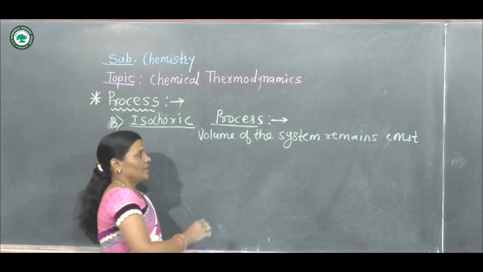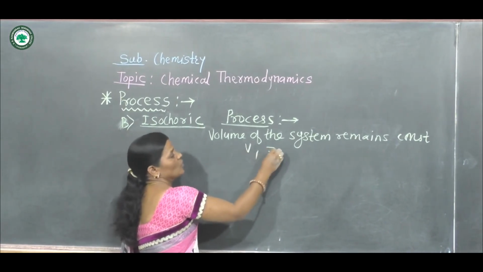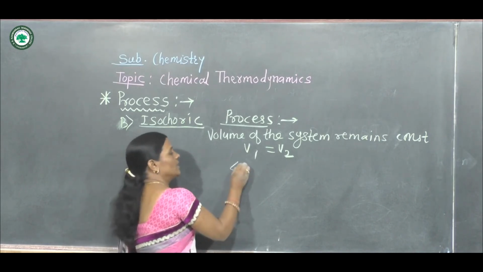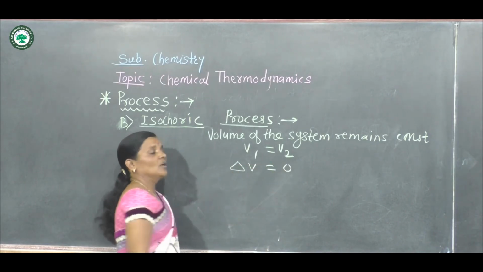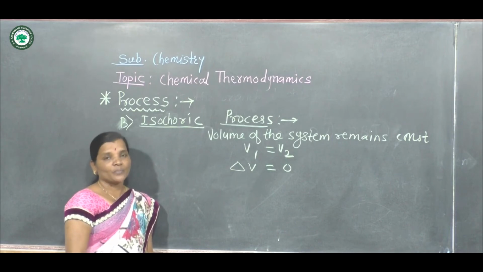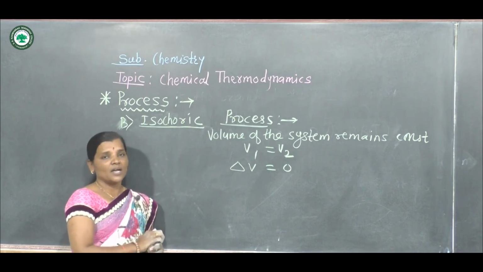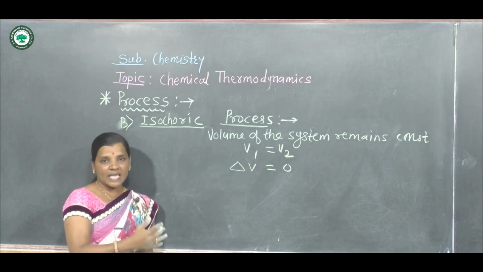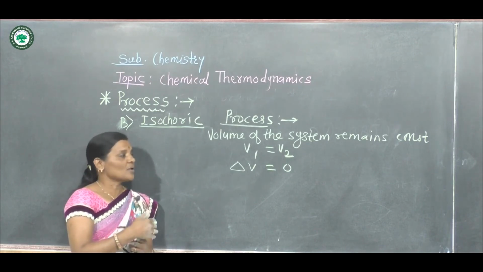So here the initial volume and final volume of the system remain constant, and hence delta V, the value obtained, should be 0, because the volume of the system remains constant. Initial volume and final volume are found to be the same. So delta V is found to be 0.